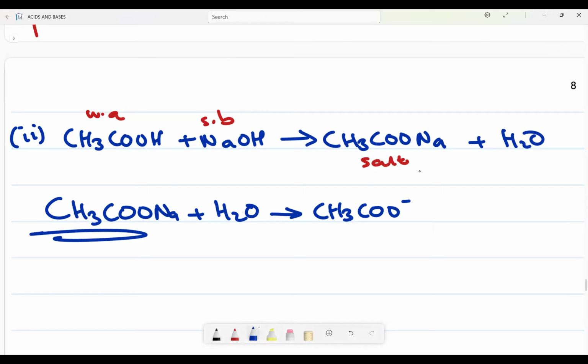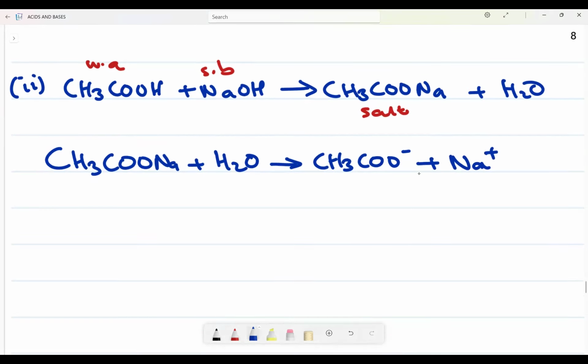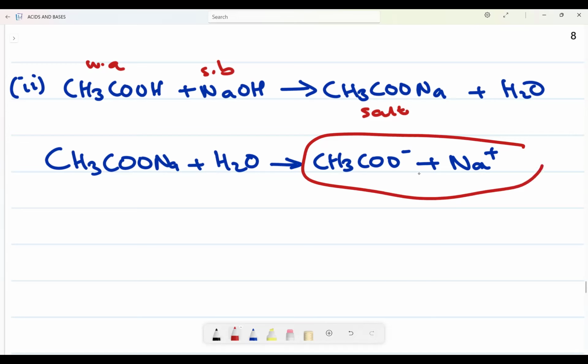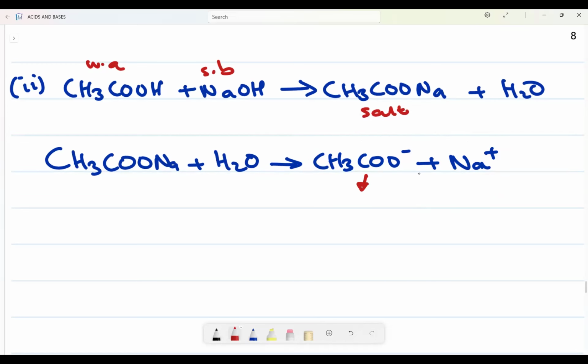Very good. Okay, so when I break this, it's going to be now into CH3COO minus plus Na plus. What I do on this step, I need to take one of these. Which one is that? I need to take the one that comes from a weak acid or a weak base. Let's see. This one comes from CH3COOH. This one comes from what?